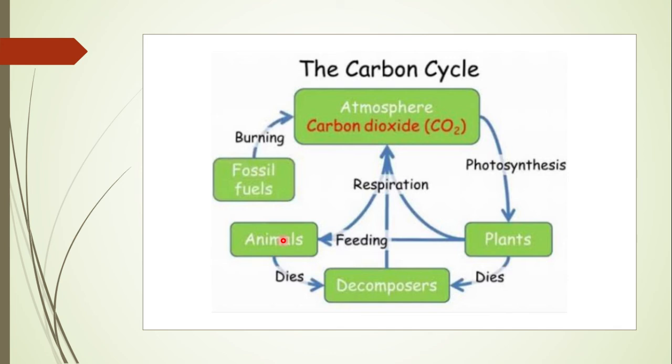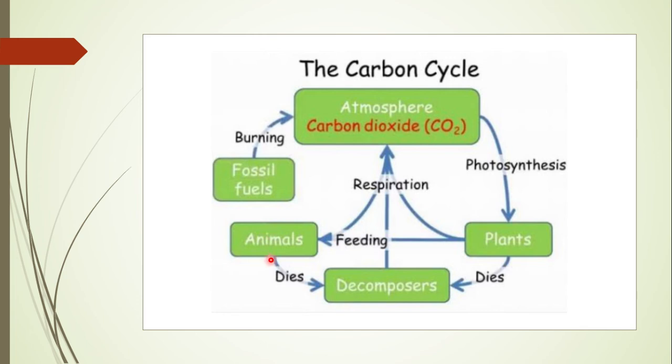When they respire, they also produce carbon dioxide gas. So the arrow starts from animals and goes to atmospheric carbon dioxide, during respiration. Plants also respire, so they also produce carbon dioxide. So an arrow also goes from plants to the atmosphere during respiration.